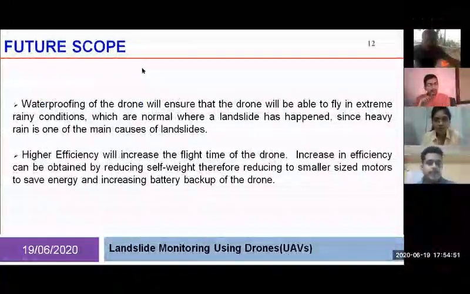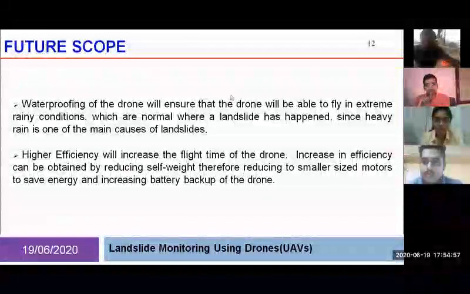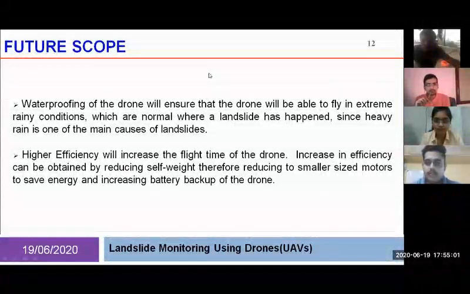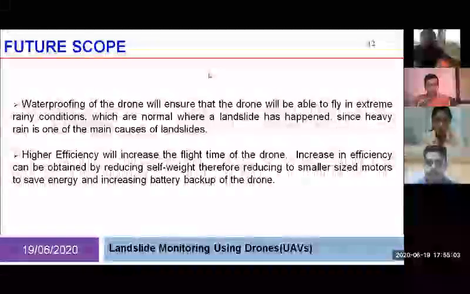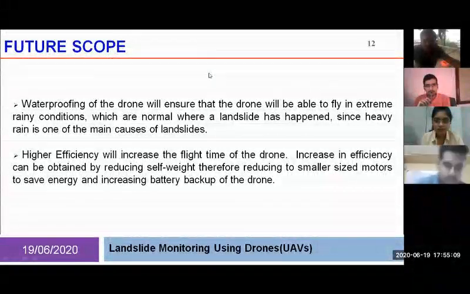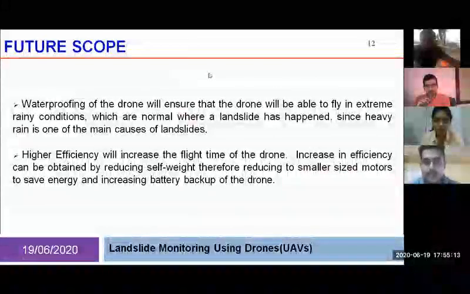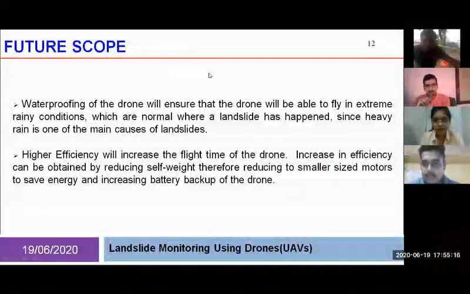So as we build this project, we are having some bottlenecks. The main issue is that landslides mainly happen in the areas of heavy rainfall. So landslide is happening and the rainfall is also happening. It is quite a happening scenario. It happens always. So if there is a landslide, there will be rainfall.